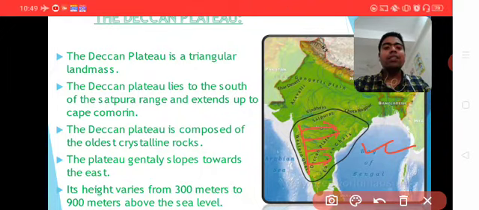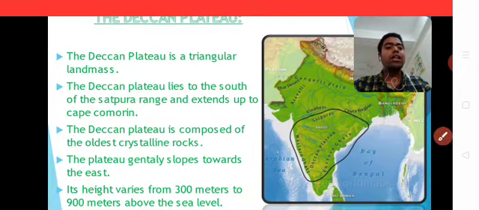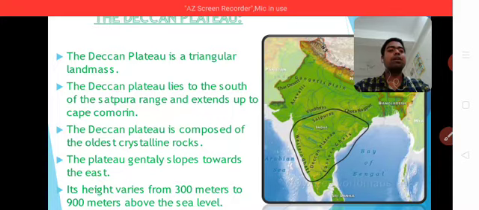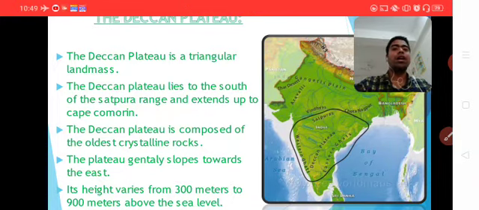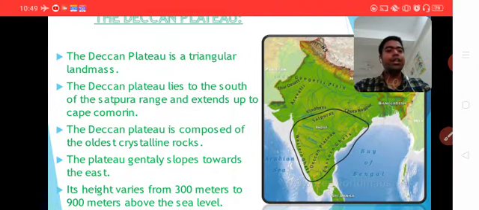Its height varies from 300 meters to 900 meters above sea level. Some areas have the highest peaks, some areas are low plains. That's why the height varies from 300 to 900 meters.